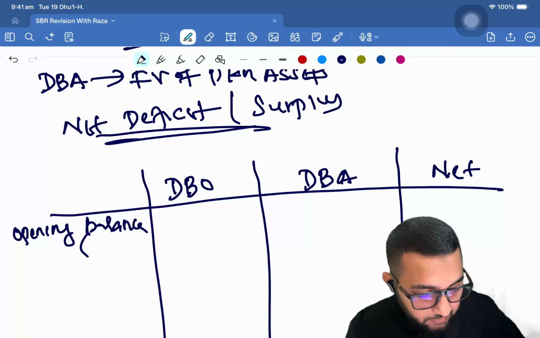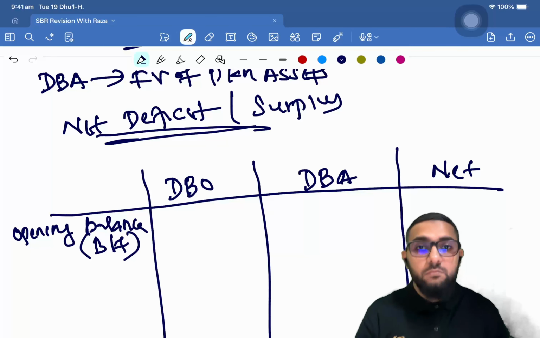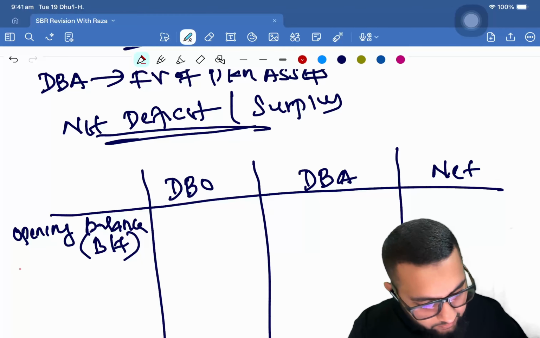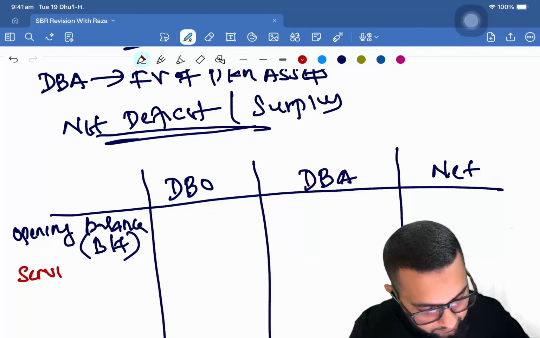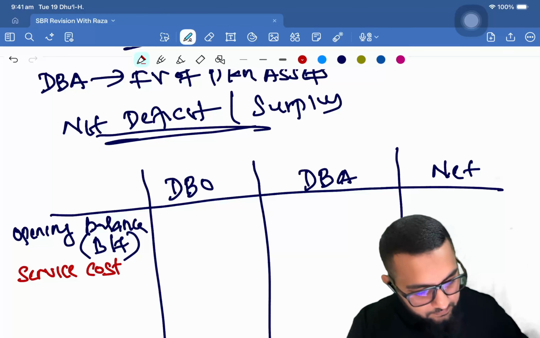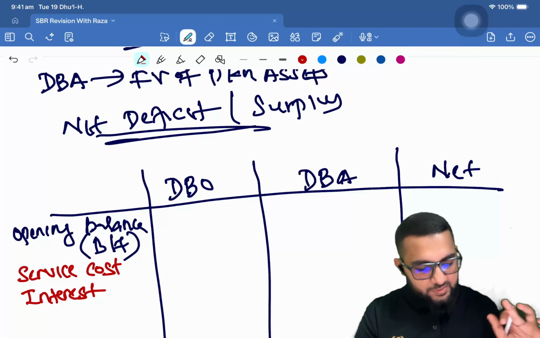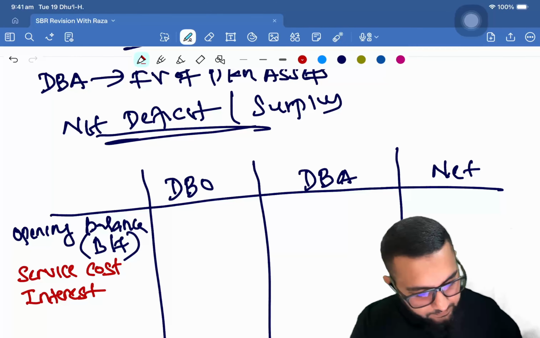Meaning brought forward. Then we looked at other components: service cost, interest. No, not just expense, because there is an asset and expense both. Okay.